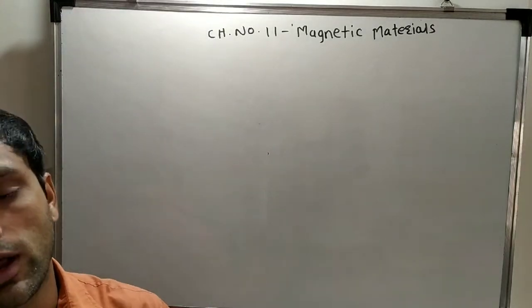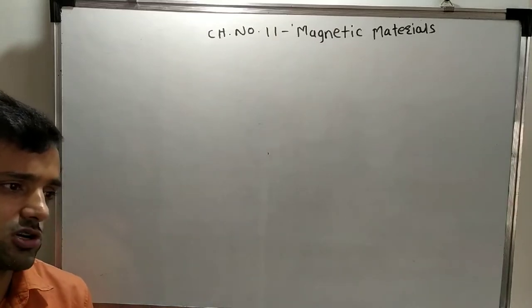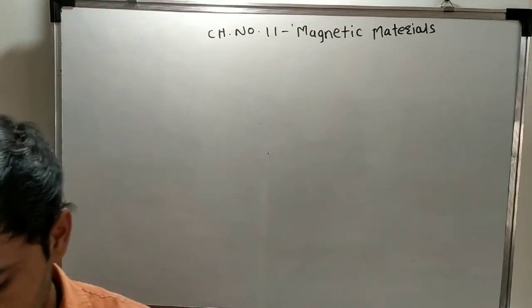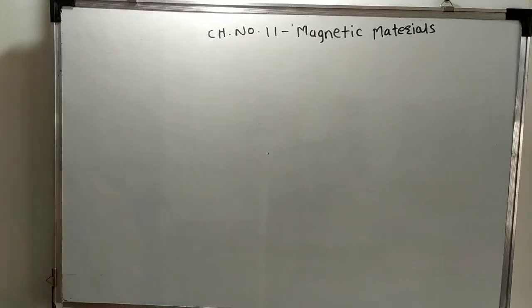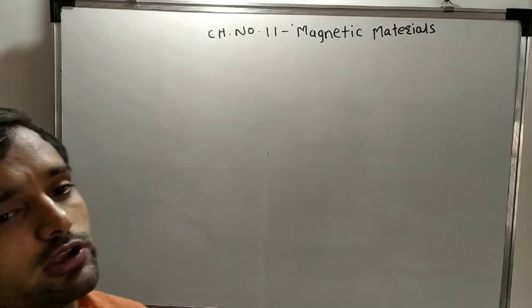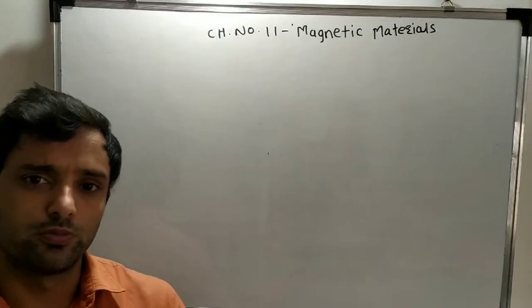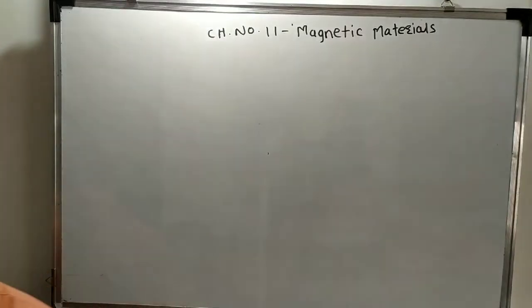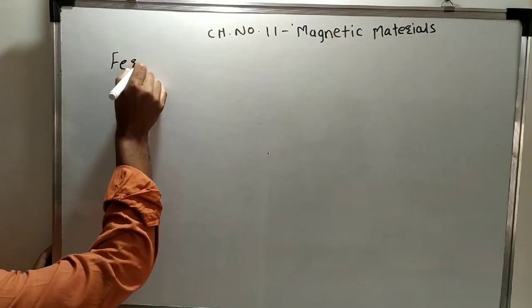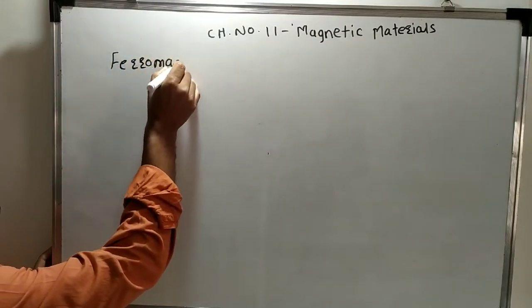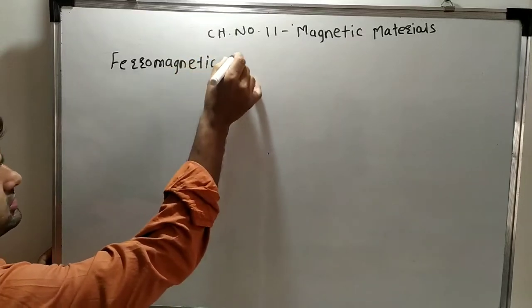They will get strongly attracted to the magnet. So those materials are called ferromagnetic materials. Now what is the actual difference in the construction of the ferromagnetic substance? If you look at the properties of the ferromagnetic substance, then ferromagnetic substances are used for making permanent magnets. So to make a permanent magnet, we use the ferromagnetic substance. Then what is the susceptibility? So what are the properties of ferromagnetic substance?